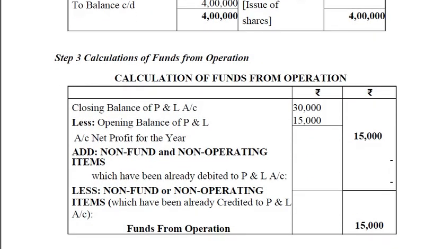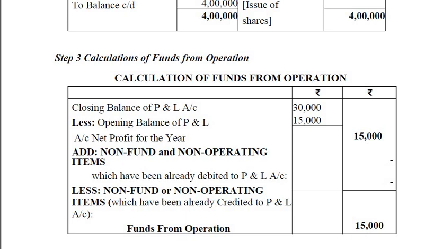Step 3 is the calculation of funds from operations. We have the closing balance of the P&L account, that is rupees 30,000, less the opening balance of P&L, 15,000.